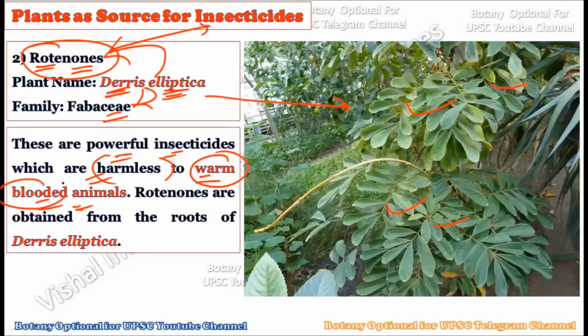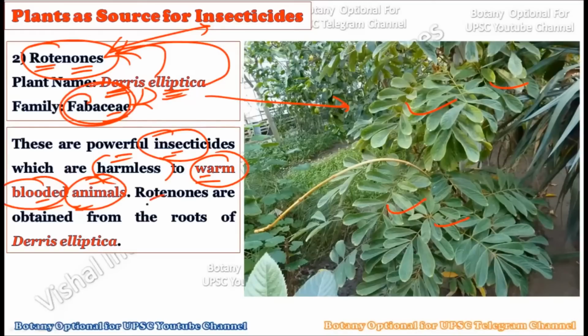Okay, so on the one hand, they are very harmless for warm-blooded animals, but on the other hand, for insects, they are powerful killers. Okay, so here we have a very selective type of chemical compound in the body of Derris elliptica. This Derris elliptica is producing secondary metabolites in the form of rotenones. These rotenones will always kill the insects only, and they will leave the warm-blooded animals alone. So a very ideal type of insecticide, or say natural insecticide, is there. This natural insecticide is called rotenone. It is coming from the plant called Derris elliptica, and this Derris elliptica belongs to the Fabaceae family.